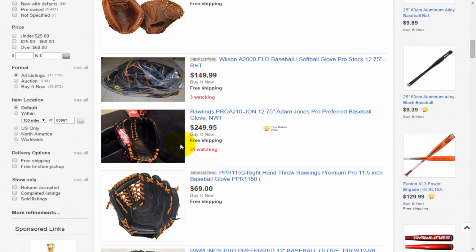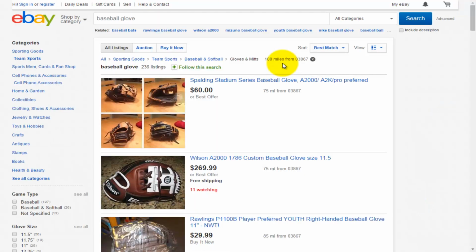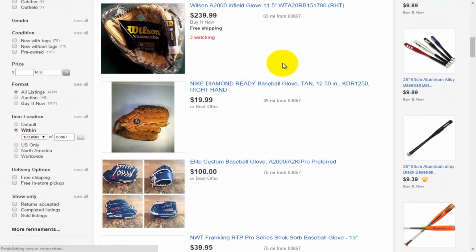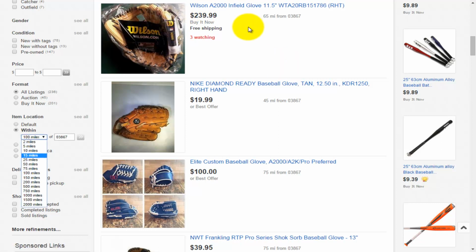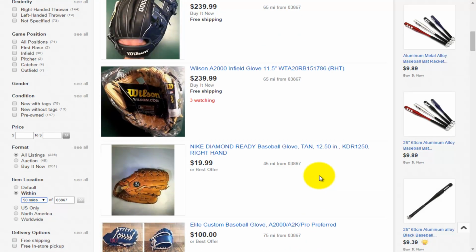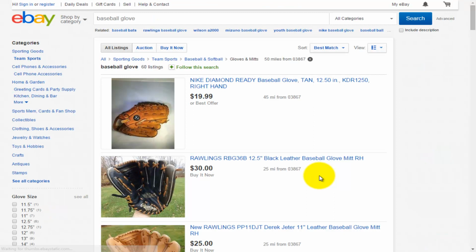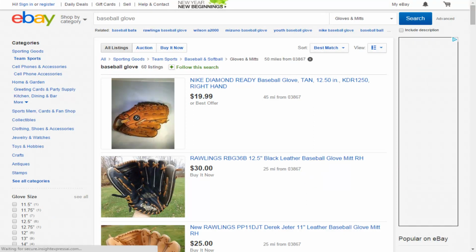and there is an item location. What you do here is make sure that you put in however many miles that you're willing to drive to go get the item. So this will only show you certain items within this range. If I want to narrow that down from 100 to maybe 25 or let's say 50 miles, and that's how far I'd be willing to drive, then eBay will tell us how many of the item that we're looking for is going to be within 50 miles of our location.